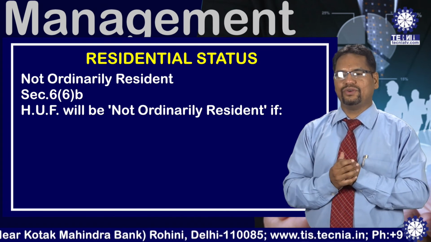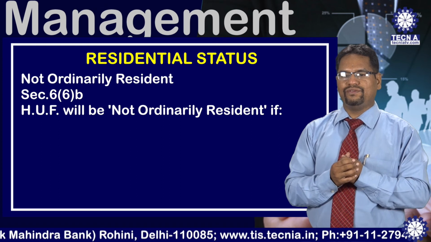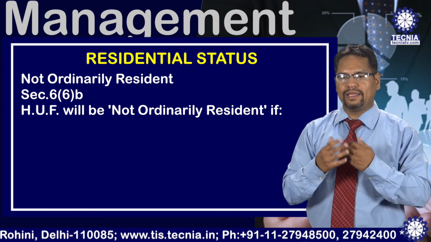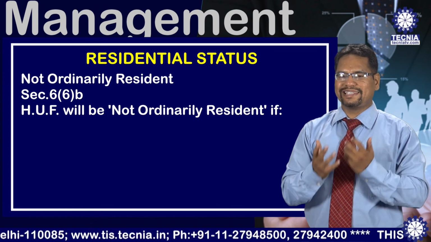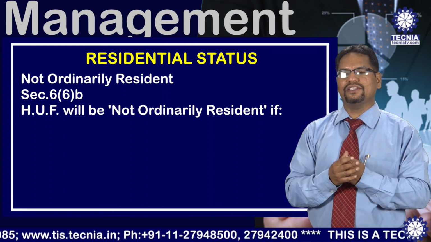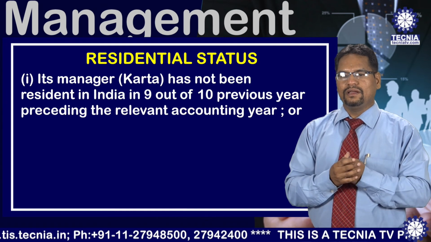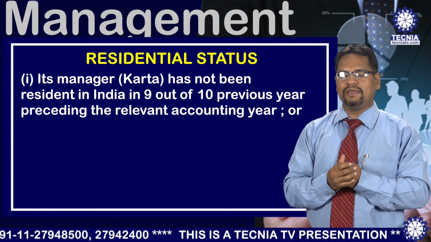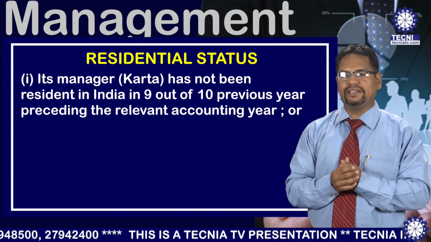Similarly, in case of an HUF, whenever the HUF wishes to become ordinary resident or not ordinary resident, the condition is the same as in case of an individual. It means if an HUF wants to become ordinary resident in India, it must satisfy the two additional conditions.